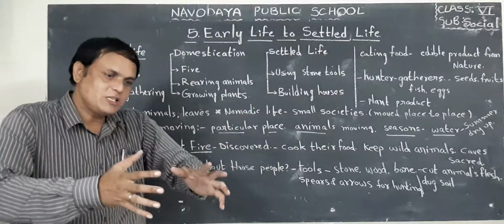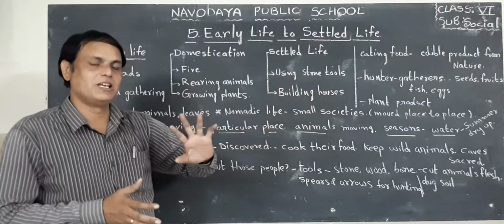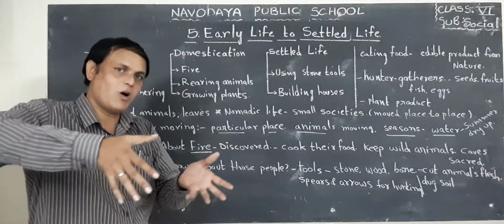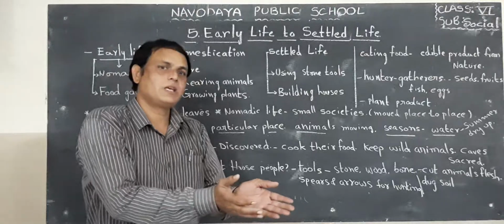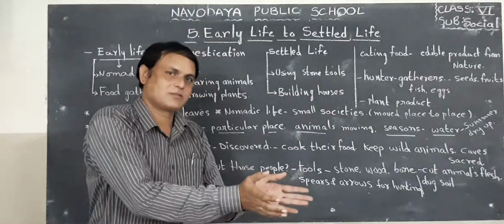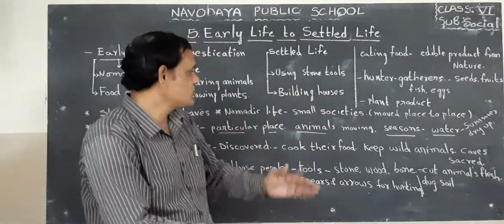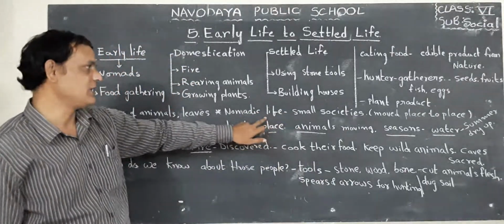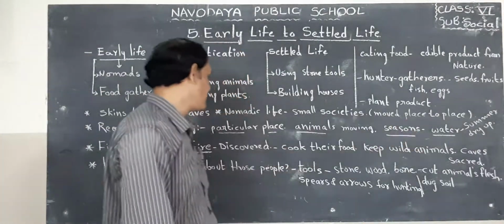These people also do not go from one place to another individually. They move as small societies, as small groups of people. Some days they are moving from one place to another. They will stay some days, and again all these people will go to another place. So this type of living is called nomadic.